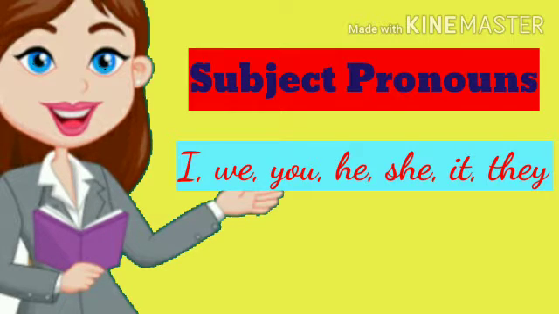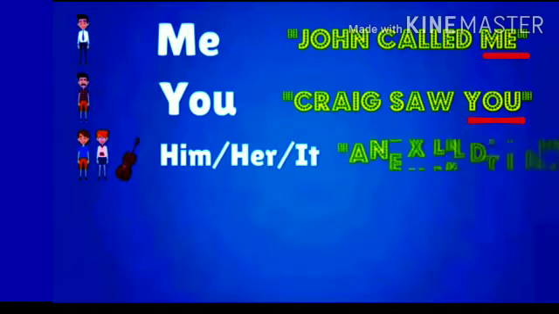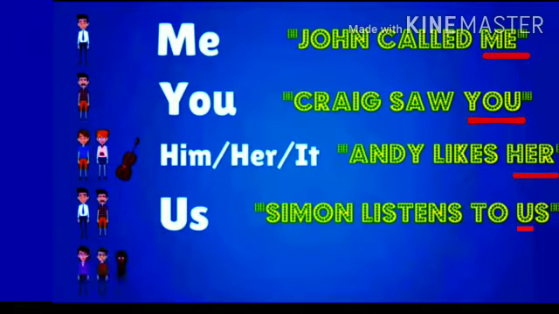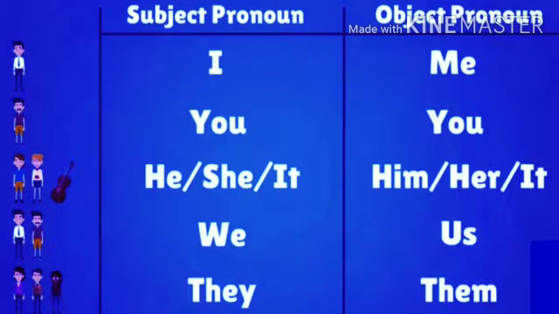Now let's learn about object pronouns. Object pronouns. Me: John called me. You: Craig saw you. Him, her, it: Andy likes her. Us: Simon listens to us. Them: I emailed them.